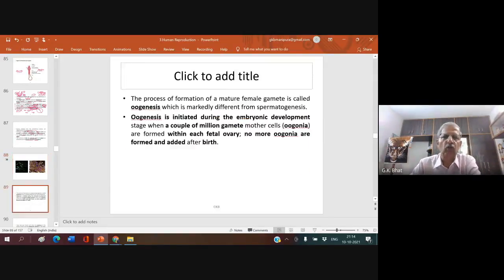Right. Now let us look into oogenesis. The process of formation of a mature female gamete is called oogenesis. Oogenesis is very much different from spermatogenesis. In what way? Let us see. Oogenesis is initiated during the embryonic development stage when a couple of million gamete mother cells or oogonia are found within each fetal ovary. This is the major difference between spermatogenesis and oogenesis.